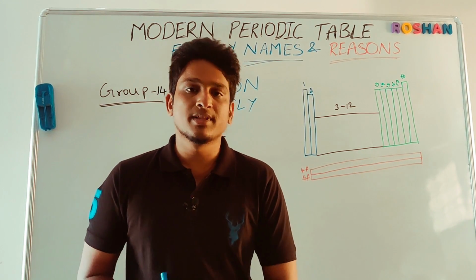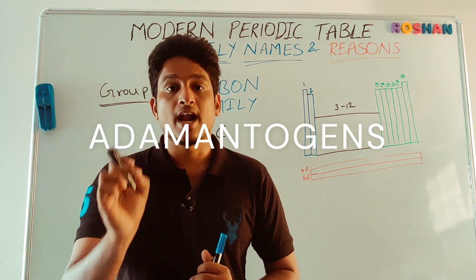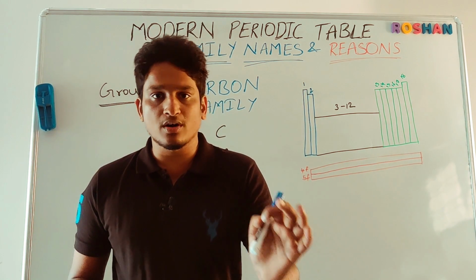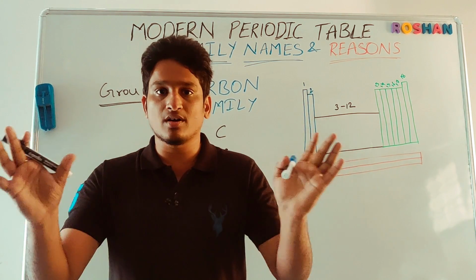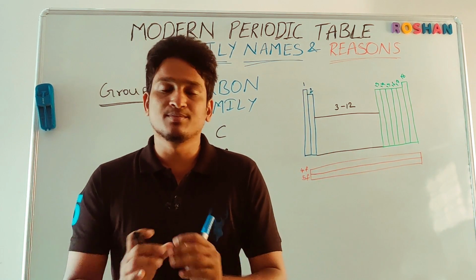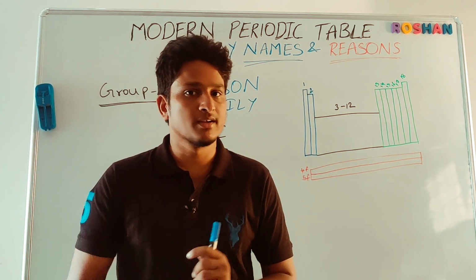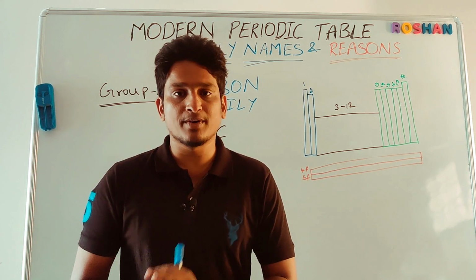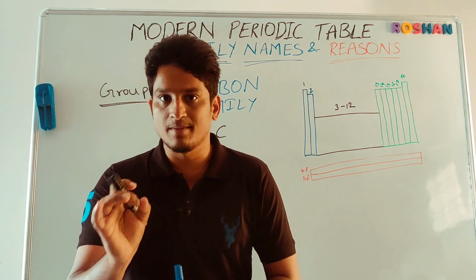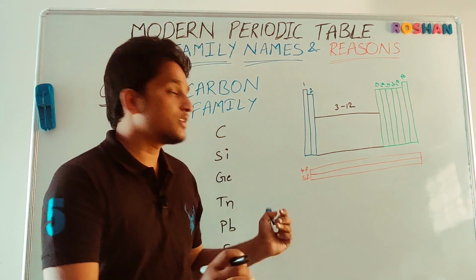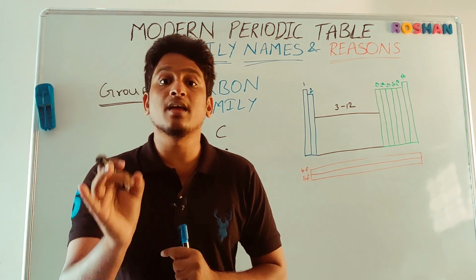And there is one more name. The name is adamantogens. Adamant means a strong rock with wide properties. So what is the rock with wide properties which is high in demand? Diamond. So what is diamond, students? What is diamond made up of? Diamond is made up of pure carbon. An allotrope of carbon is nothing but diamond. So based on diamond, these group elements are also called adamantogens.